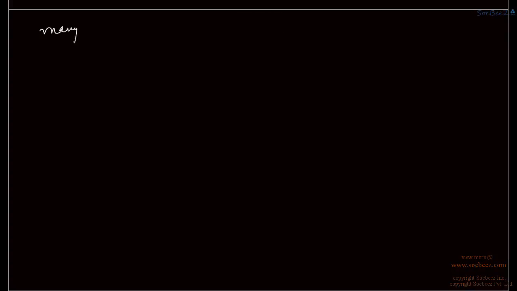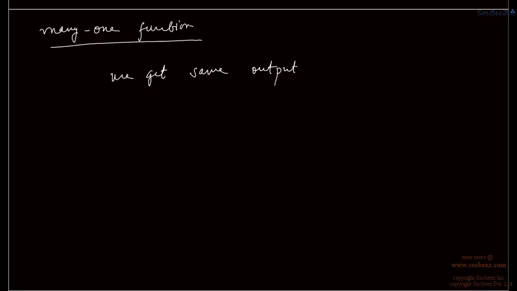Okay. Whereas in a many one function, we get the same output for more than one input.